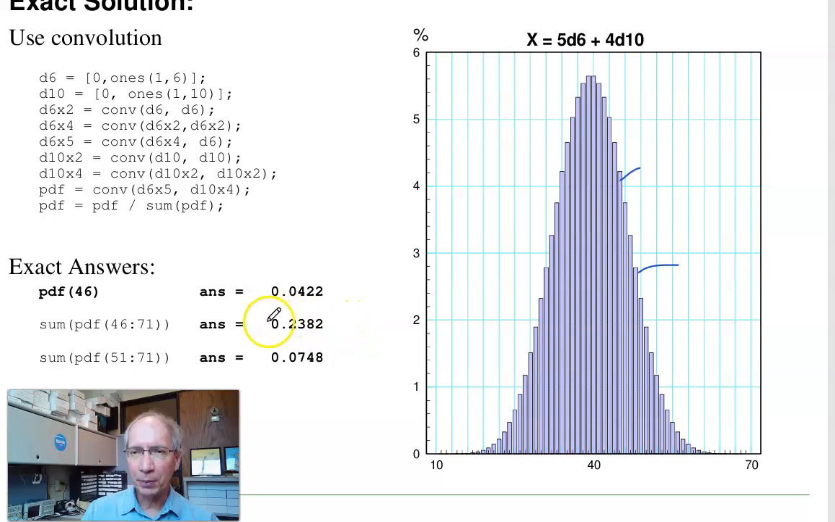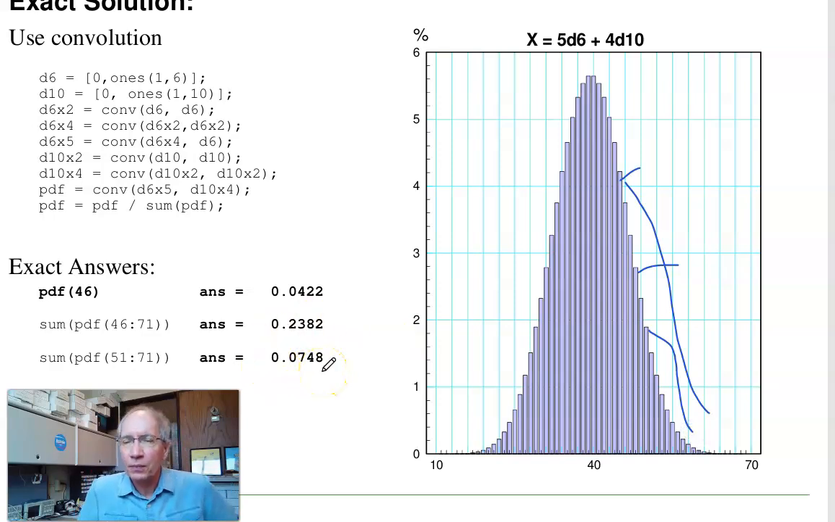If I take the bars for 45 on up, and everything's offset by 1, because x of 1 means 0, x of 2 means 1, x of 3 means 2, so 46 means 45. Add up the bars between 45 on up, I get 23.8%. Take the bars for 50 on up, that'd be right about here, I get 7.48%. So that's the exact answer. That took a lot of work.